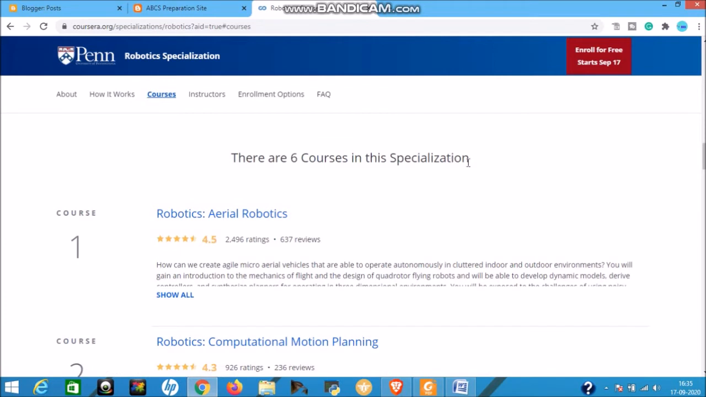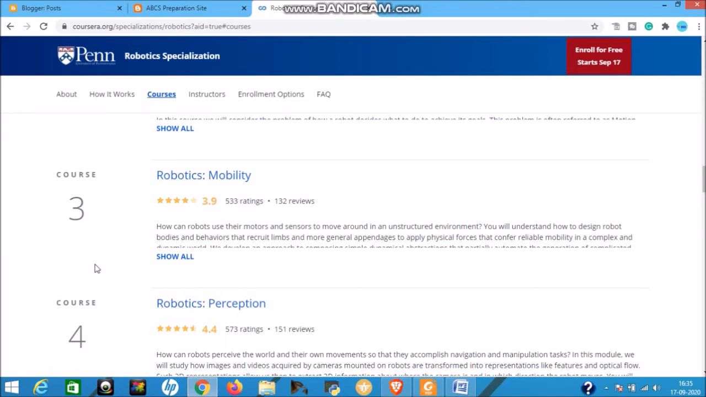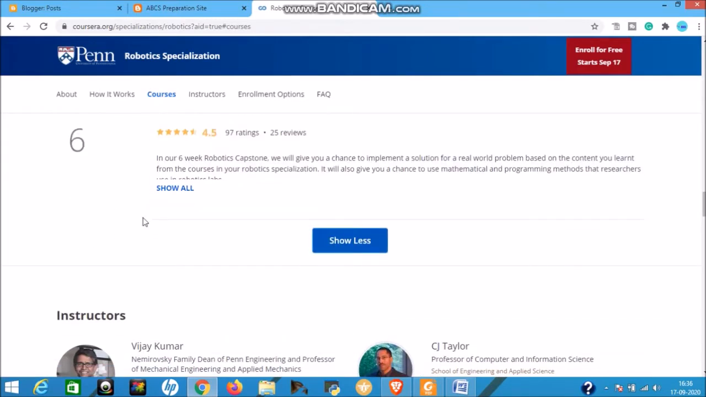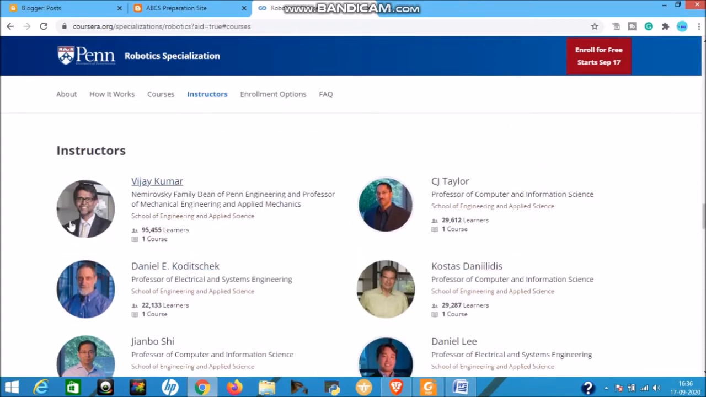There are 6 courses available in this specialization. The first course is Robotics: Aerial Robotics. Second is Robotics: Computational Motion Planning. Third is Robotics: Mobility. Fourth is Robotics: Perception, our fifth one is Robotics: Estimation and Learning, and the sixth one is the Capstone. In the Capstone you will do a project based on your study in this course, and it is really enjoyable. So these are the professors who will instruct you in this course.